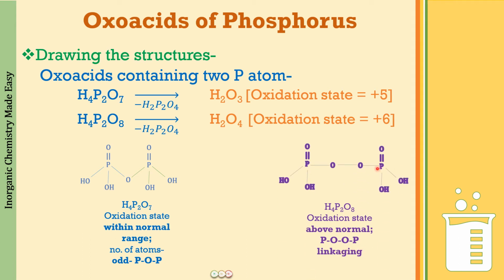So when you do that, 2 oxygens will be utilized. So what will you be left behind with? 2 hydrogens and 2 oxygens. So they will come as the OH groups to the 2 phosphorus, right? So please do remember, very importantly, that the oxo acids which have the peroxy linkage are very frequently asked in the examination. It is going to be H3PO5 and H4P2O8.